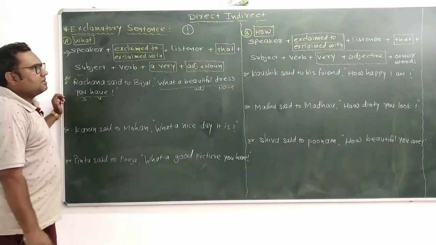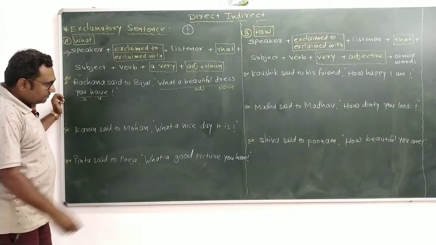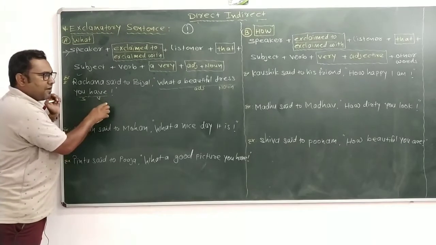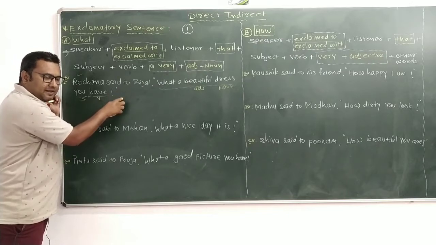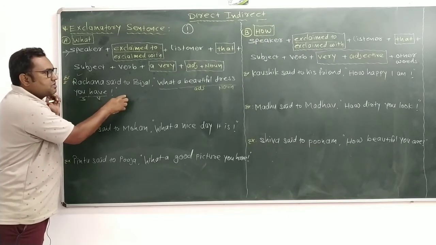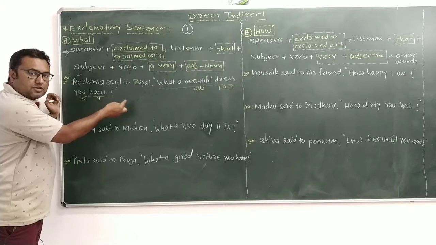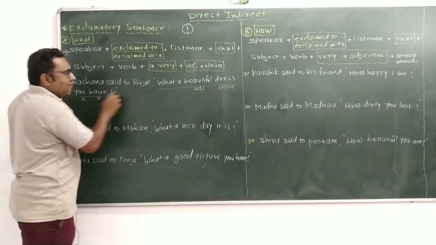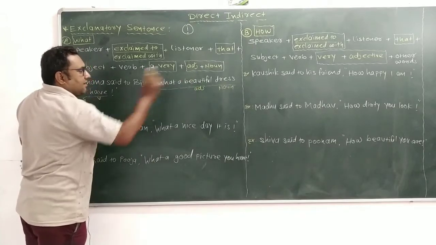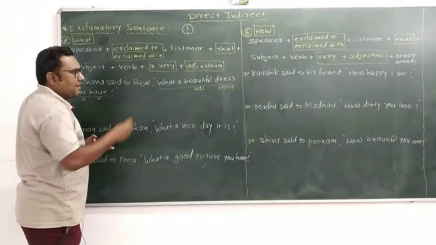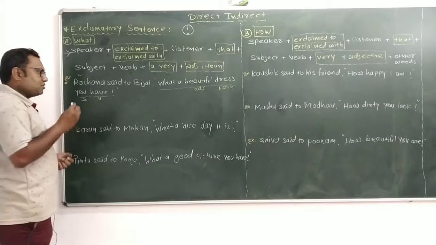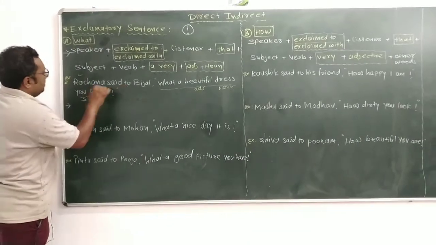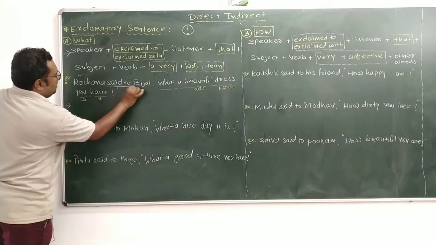In exams, generally in transformation, it may be asked: what a beautiful dress you have, and in brackets it is given to use affirmative. So when we use an affirmative sentence, first of all we have to add the subject. So you have a beautiful dress. You have a very beautiful dress. So first of all, these are the rules and regulations for the exclamatory sentence.